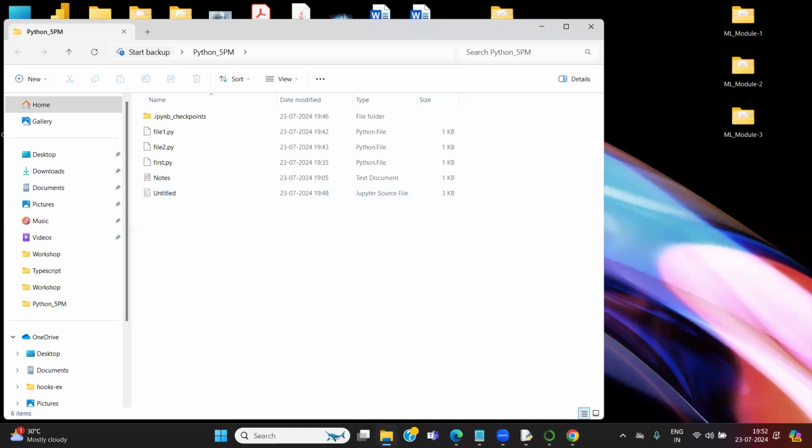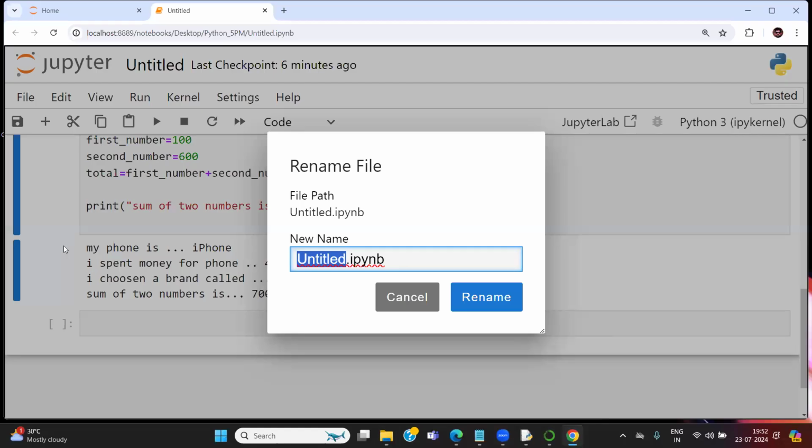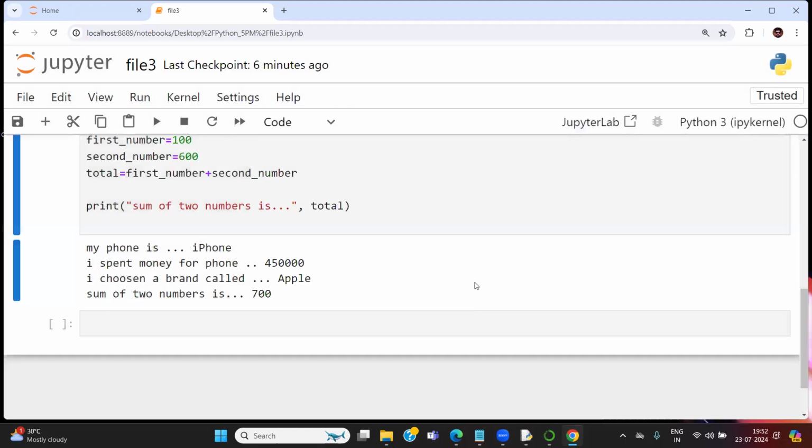Let me save the file. I just want to give the name, rename. This is file 3. File 3 dot, this is not .py format. This is .ipynb format. ipynb format. Okay.